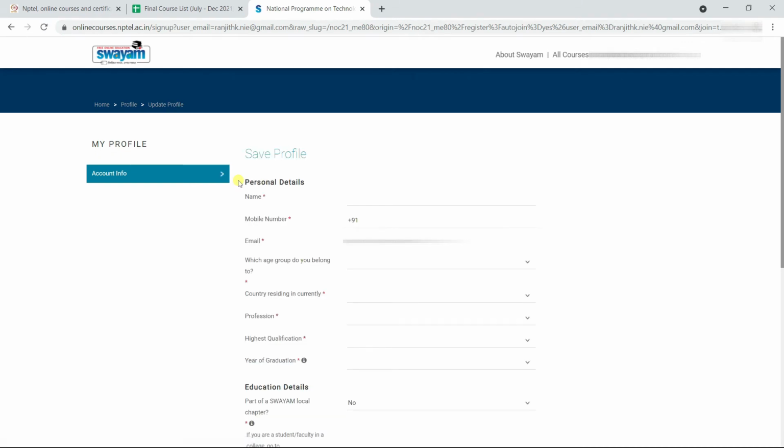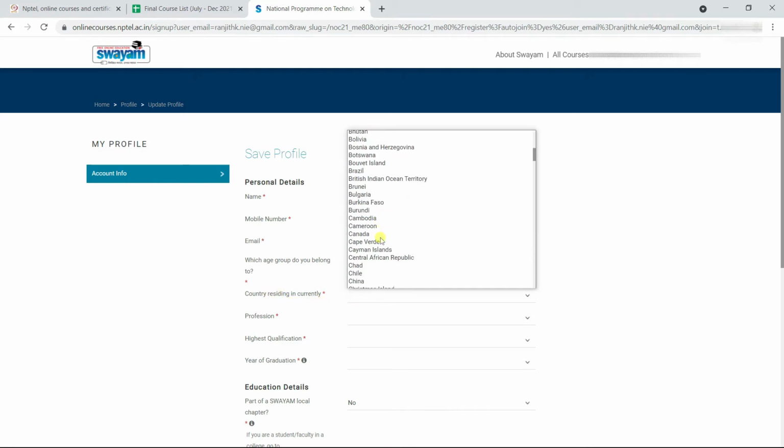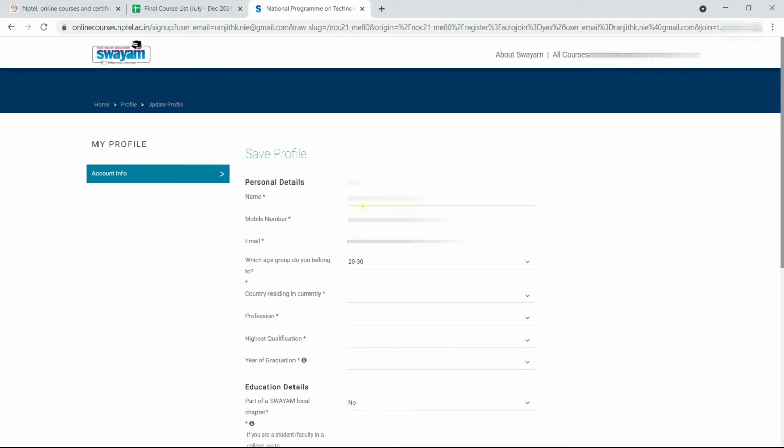Here you have to fill all the details to complete your profile. Enter your name, enter your phone number, select the age group to which you belong to, and select the country in which you are currently residing. Select your profession.